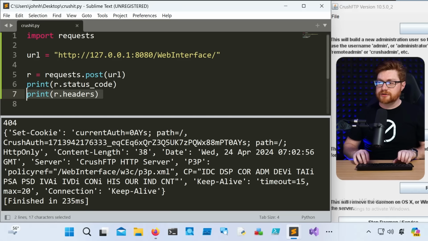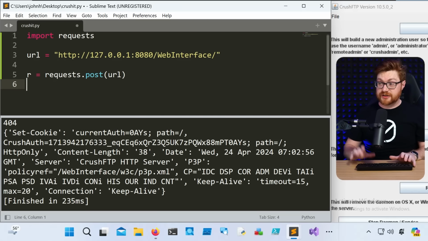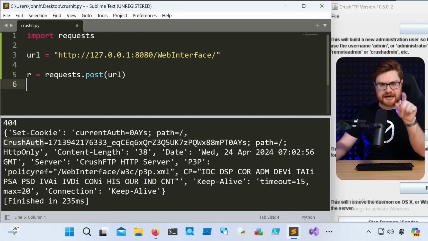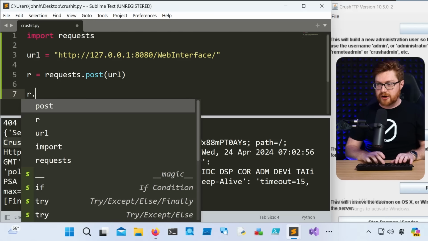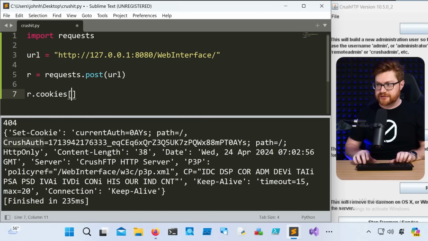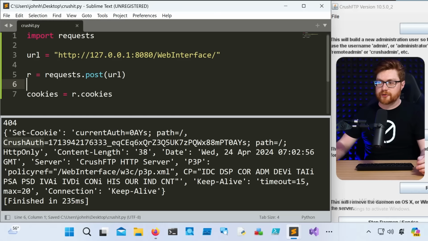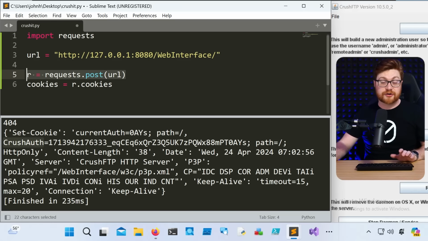Hopping back over to Windows to play with our little attack script, say we actually would retrieve our current auth and crush auth cookies from this response. You could use a session, but I think it's nice to handle this explicitly if we're building out a proof of concept, in case we do any weird voodoo magic later. So let's go ahead and extract the r.cookies here. And we actually don't need to even index anything. We can just store that as a variable outside of the scope or namespace of just that object, because we'll make other requests and create a different new r variable.